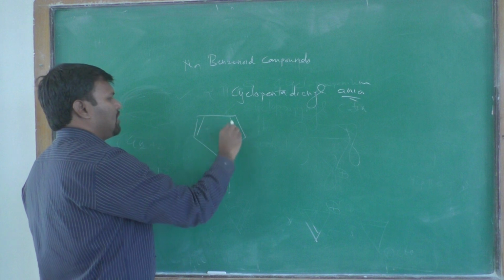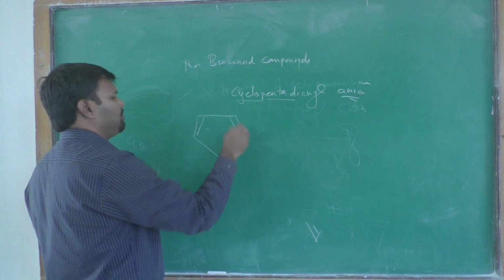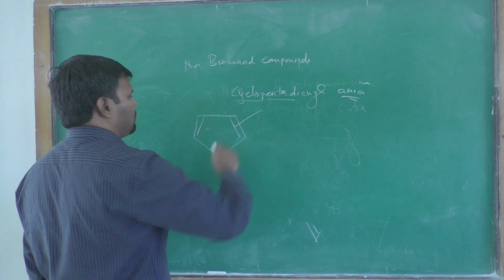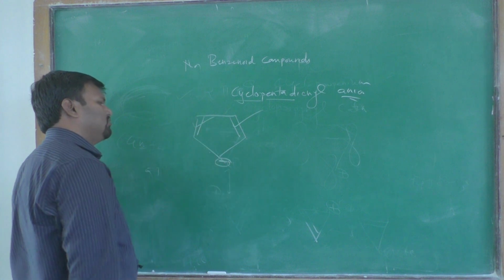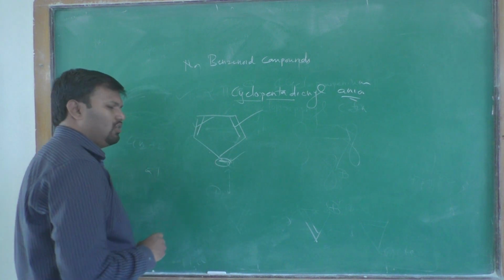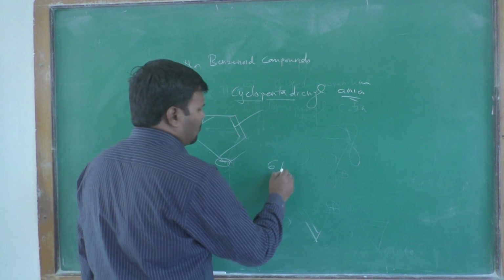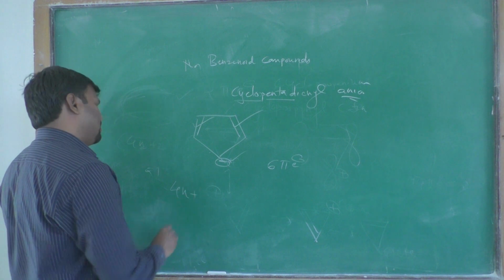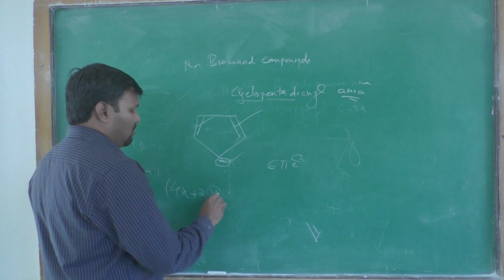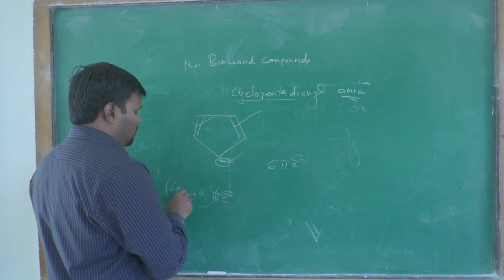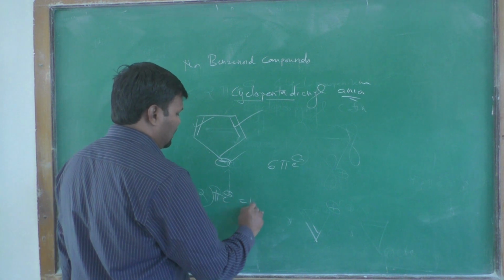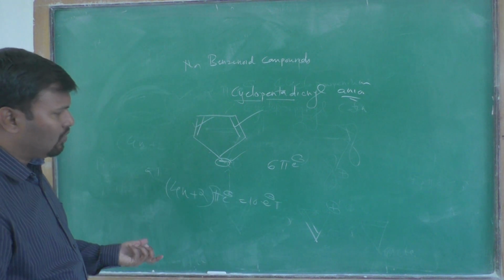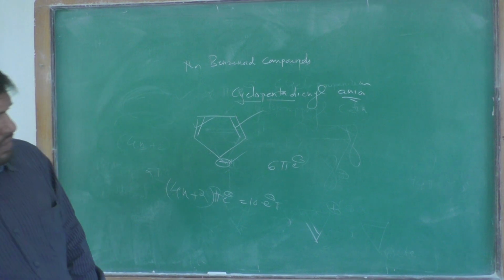It is a cyclic compound with 5 carbons. 2 electrons for this double bond, 2 electrons for this double bond, and 2 electrons for the negative charge make a total of 6 pi electrons. Therefore it follows the 4n plus 2 rule, with n equal to 1, 4 into 1 plus 2 is 6. It follows the Huckel rule.